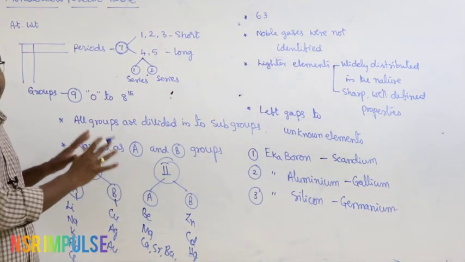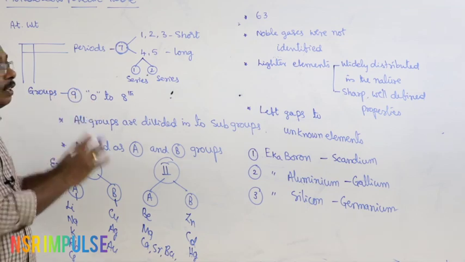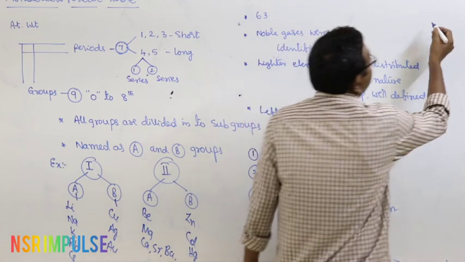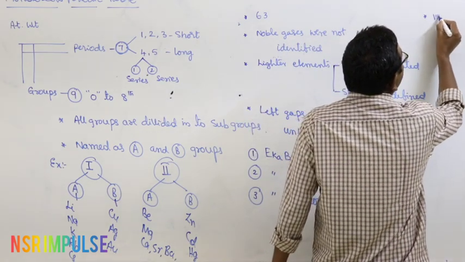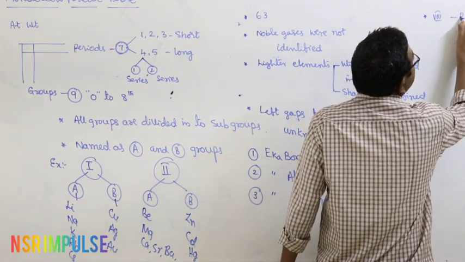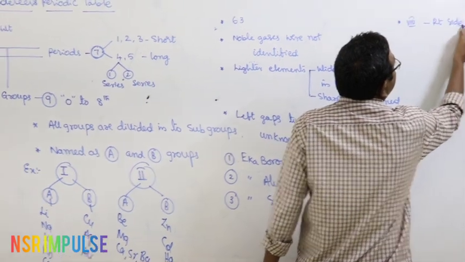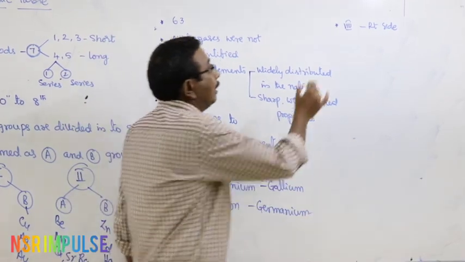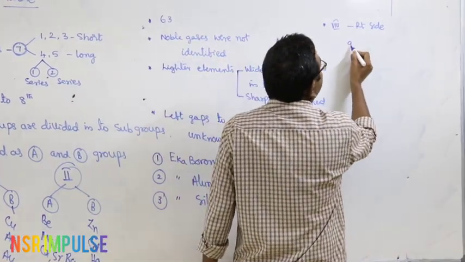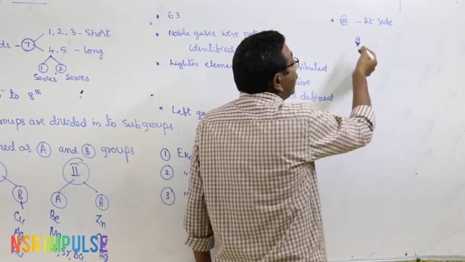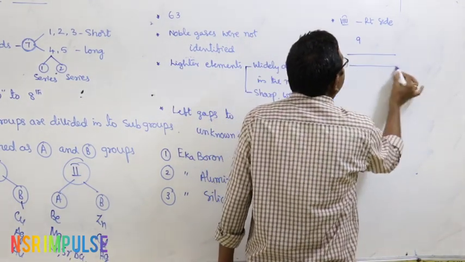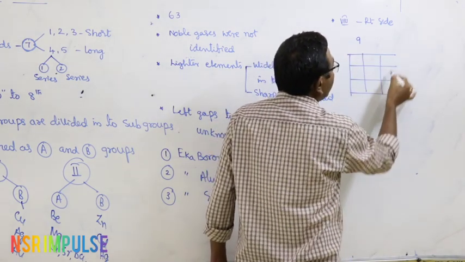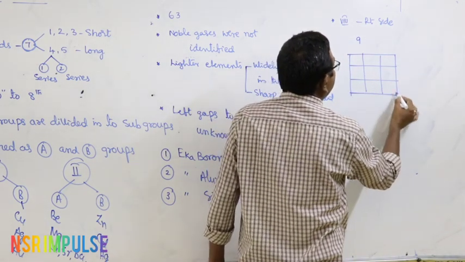These are the important features of Mendeleev's periodic table, and there is another feature also. Eighth group is presented extremely right side of the Mendeleev's periodic table, and that eighth group consists of 9 elements. These 9 elements are arranged in 3 horizontal rows and 3 vertical rows.